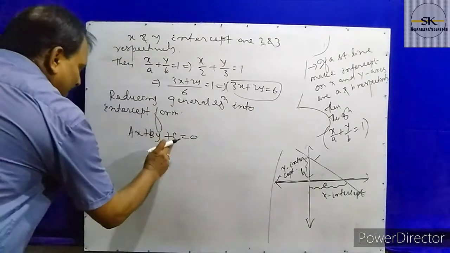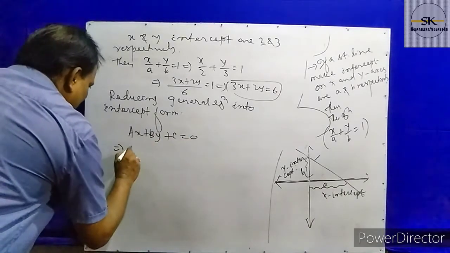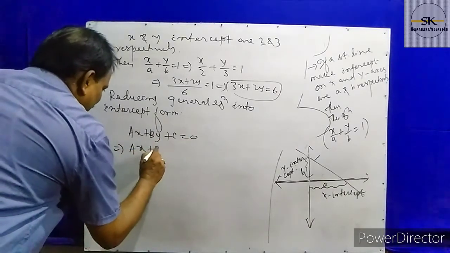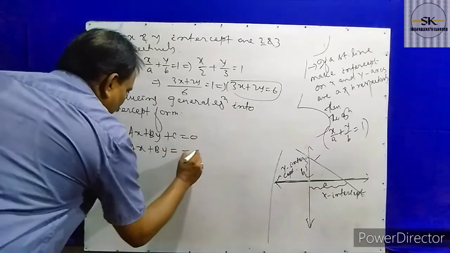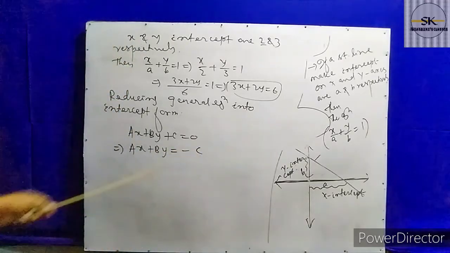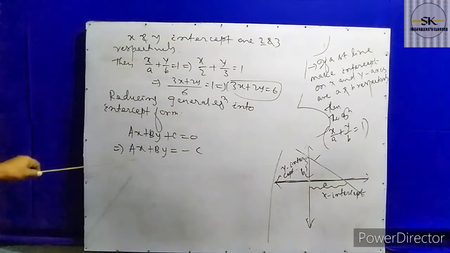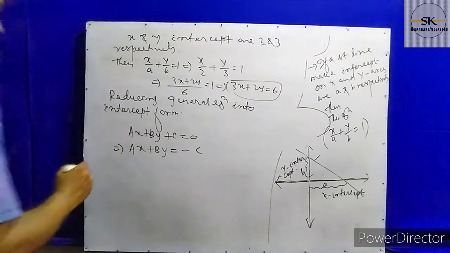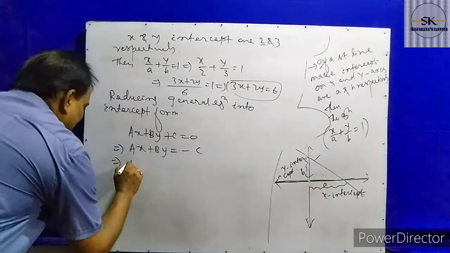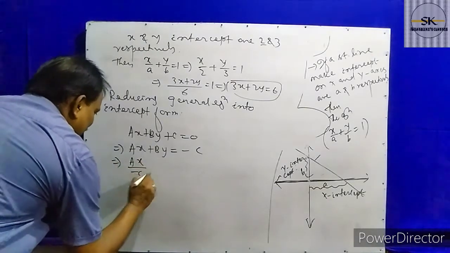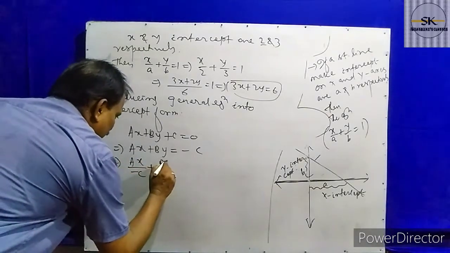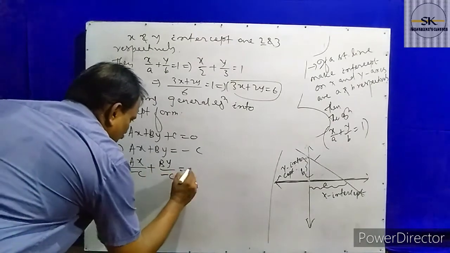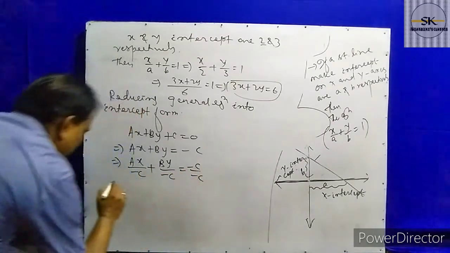First of all, take c to that side, then you get ax plus by equal to minus c. Then divide each term of the equation by minus c. Then ax by minus c plus by by minus c equals minus c by minus c.